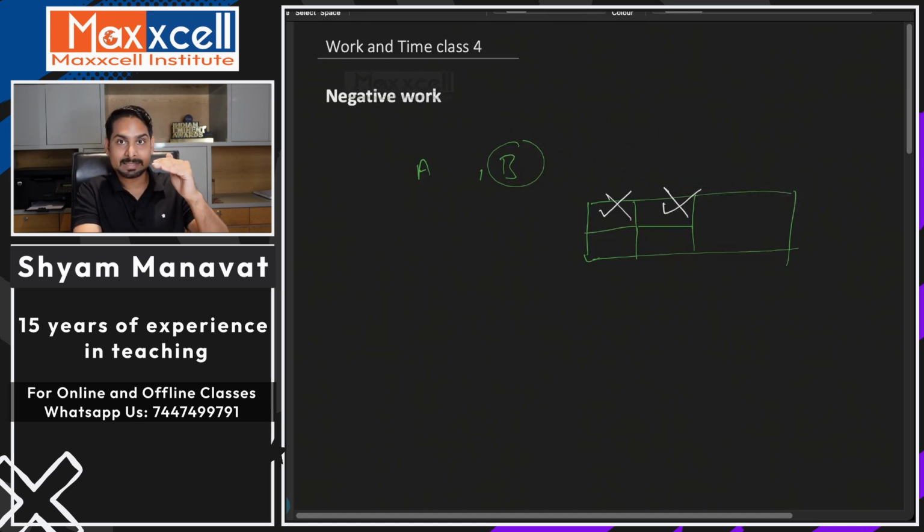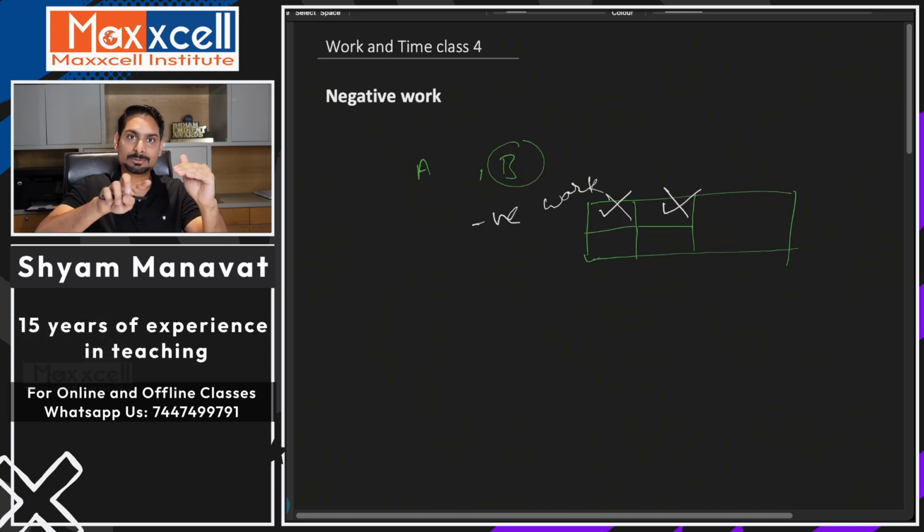So A is building up and B is removing bricks. That means B is doing negative work, because the objective is to build the wall and B is doing the opposite work. I hope that is clear to you.